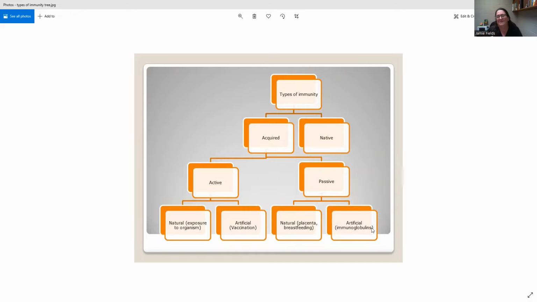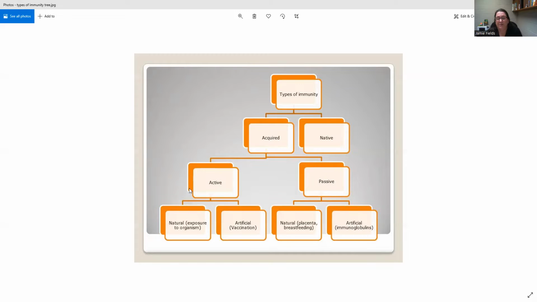We also see this with Hep B. We can give artificial antibodies to someone exposed to Hep B. The thing about artificially introduced antibodies, even if they're produced somewhere else, is that if we're not making our own and we just put some into someone's body, they eventually go away. They don't last forever. So passive immunity is temporary.